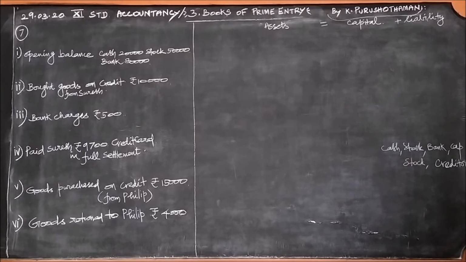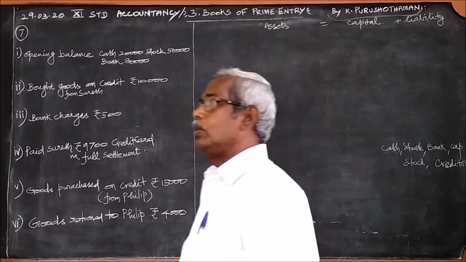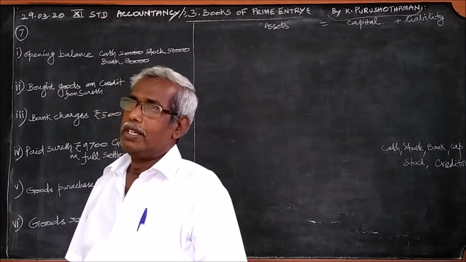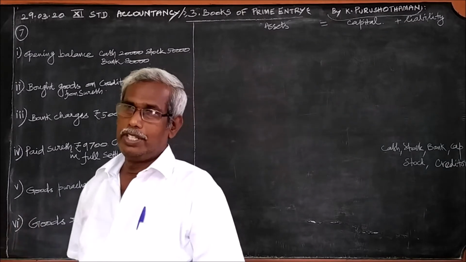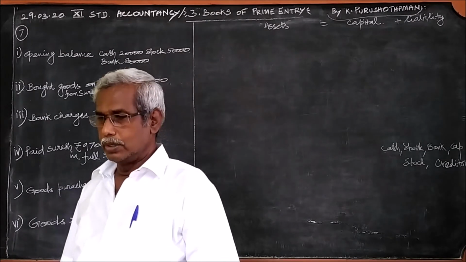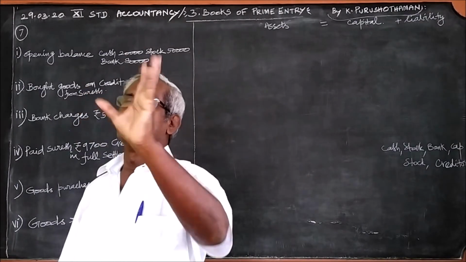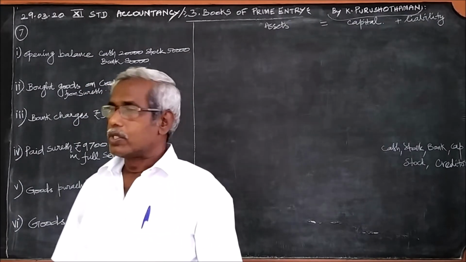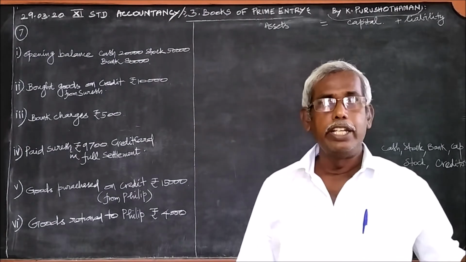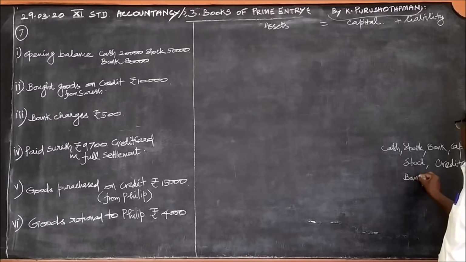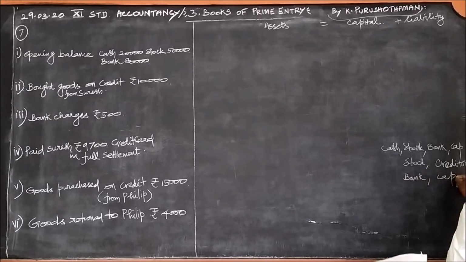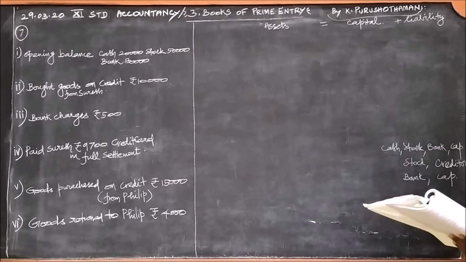Third one, bank charges. What do you mean by bank charges? The bank does some work on our behalf, and for that it takes some amount from our account. That is called the bank charge. So it will automatically reduce the bank balance, and also it will reduce the capital value.